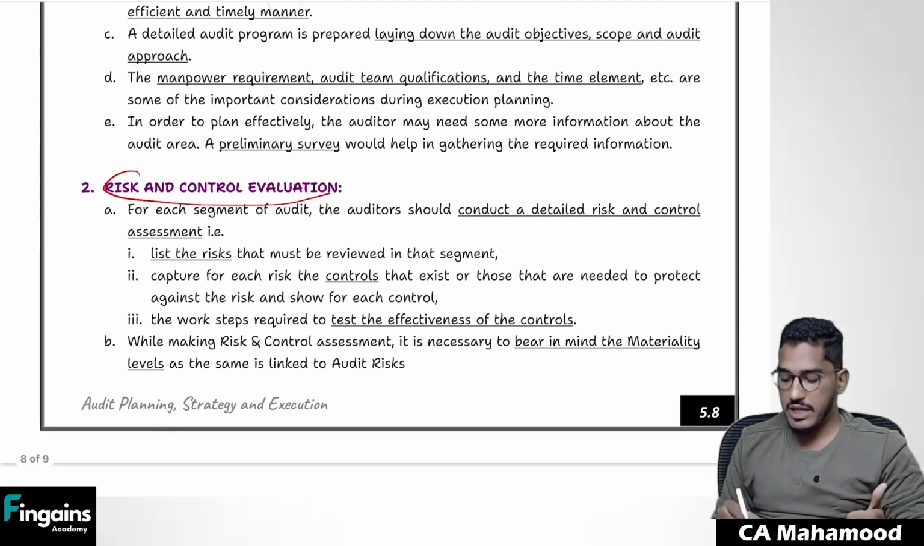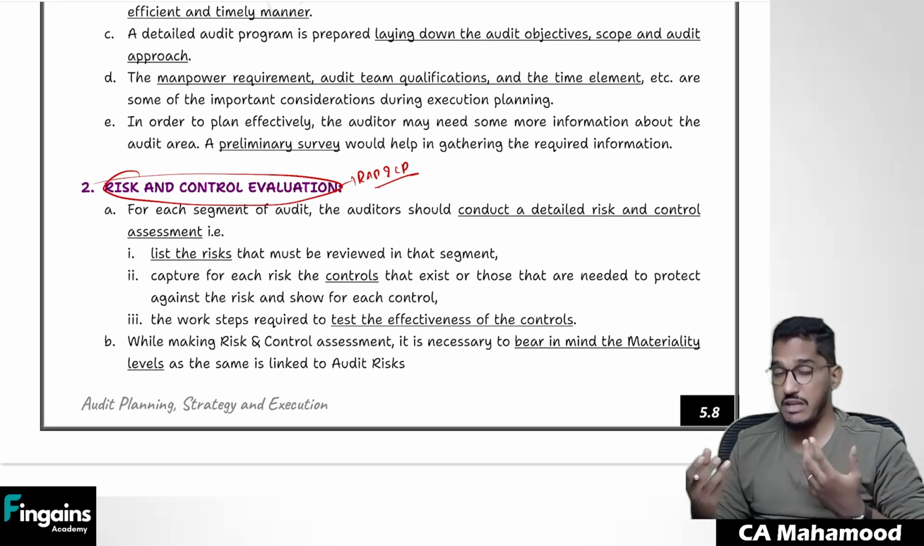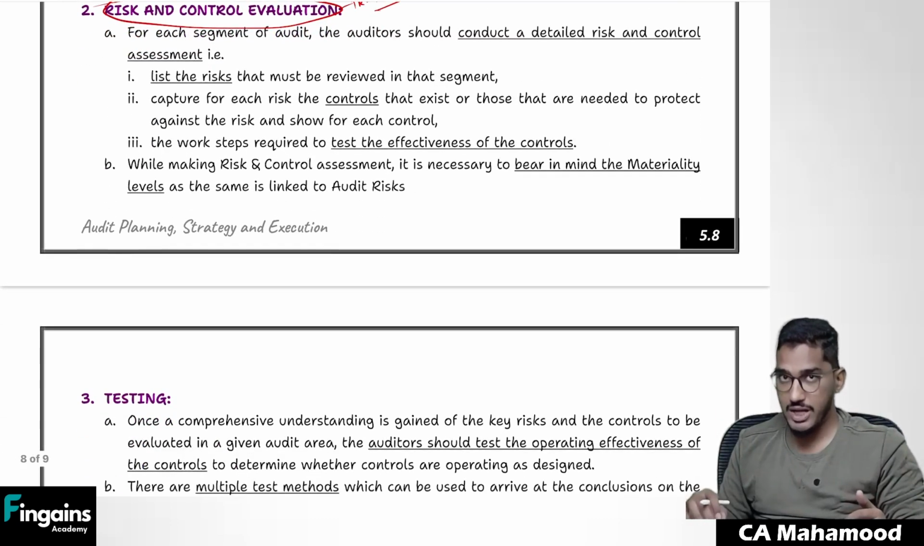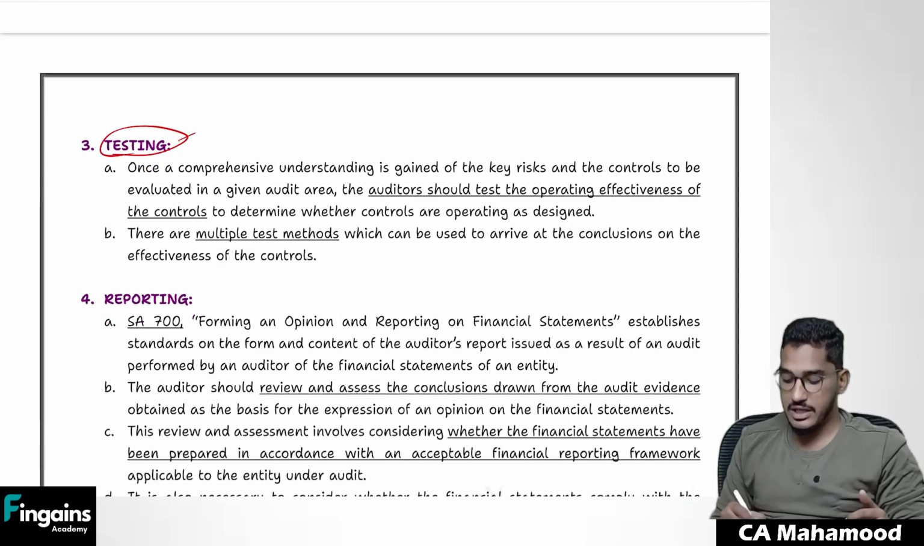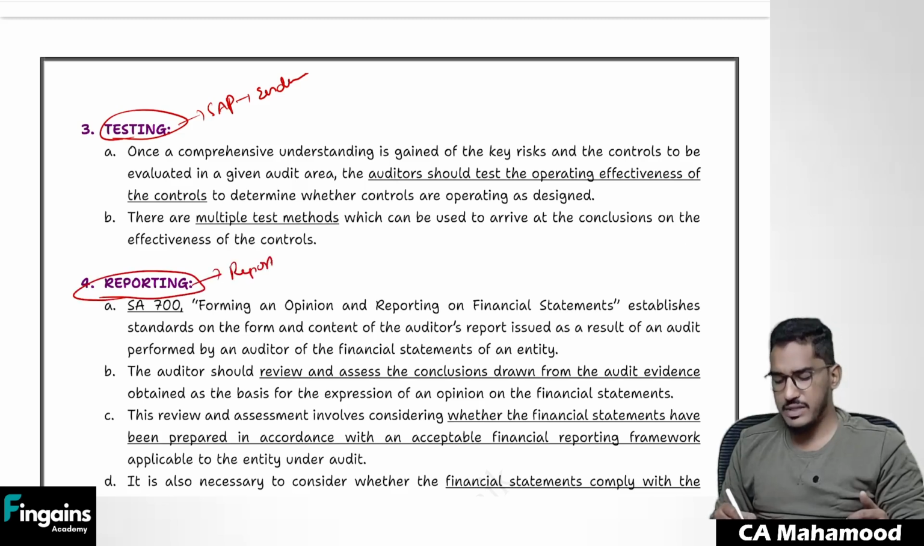Then risk and control evaluation. Nothing but you have to perform risk assessment procedures and compliance procedures to study the internal controls to verify whether the controls are working effectively or not. After that, you have to do the actual testing. Here is where we perform substantive audit procedures, and from there we get evidence. And on the basis of that evidence, whatever our findings are, on the basis of those findings, we have to prepare our report. Is it something new we are discussing? No, we already know it.